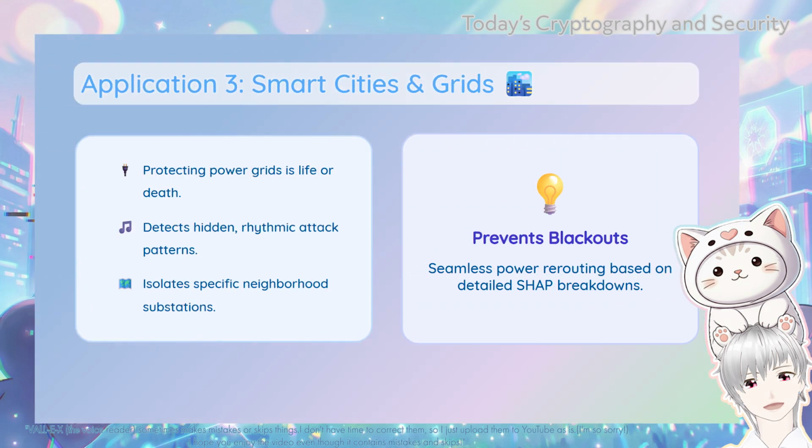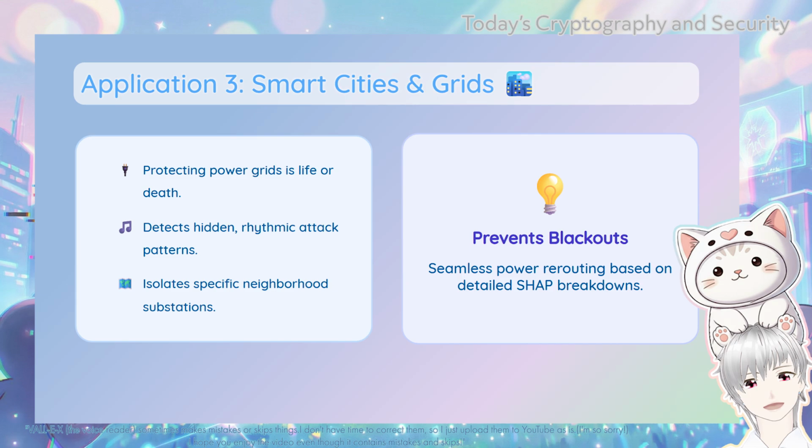Third, we can apply this to smart city infrastructure and power grids. Keeping electricity flowing safely to hospitals and homes is literally a matter of life and death. Cybercriminals often try to launch complex, encrypted attacks against power grid sensors. By utilizing the spectral entropy and frequency band energy features discussed in this paper, the city's security system can detect these hidden rhythmic attack patterns.